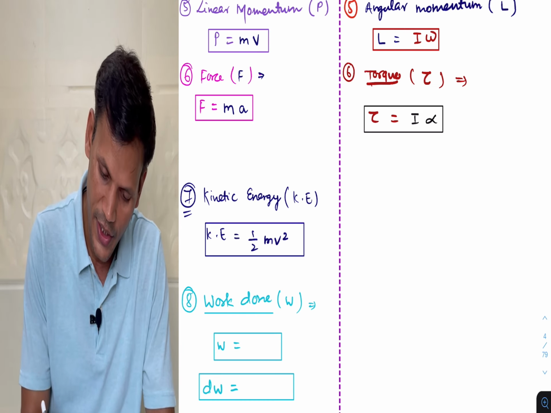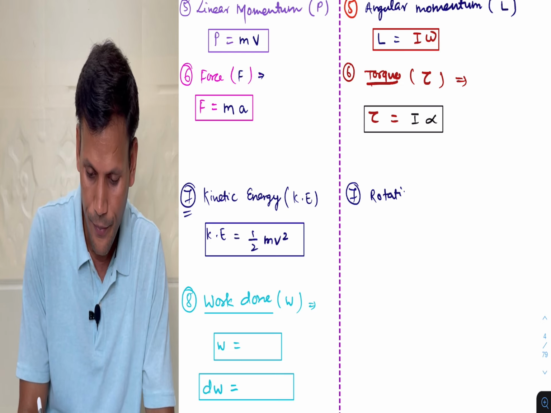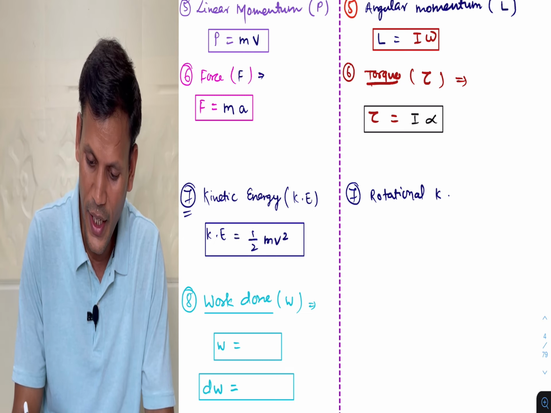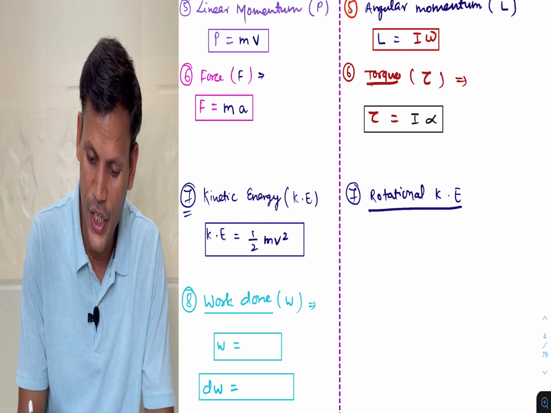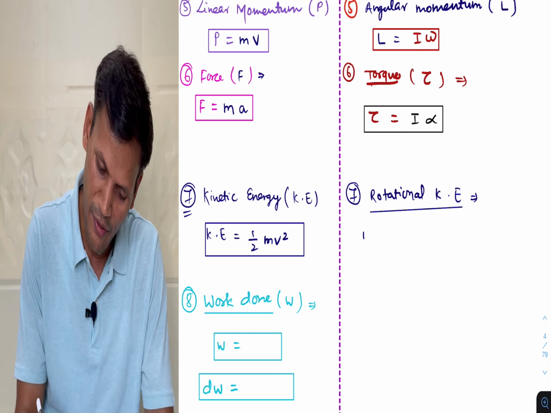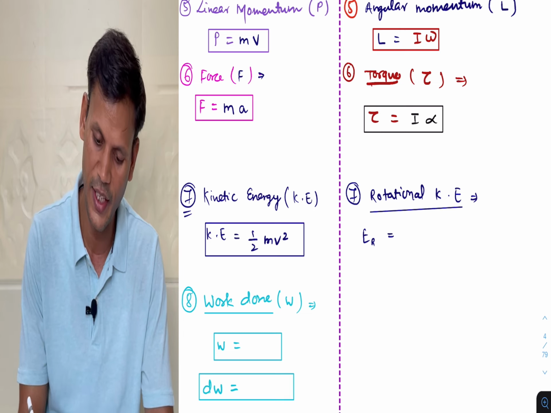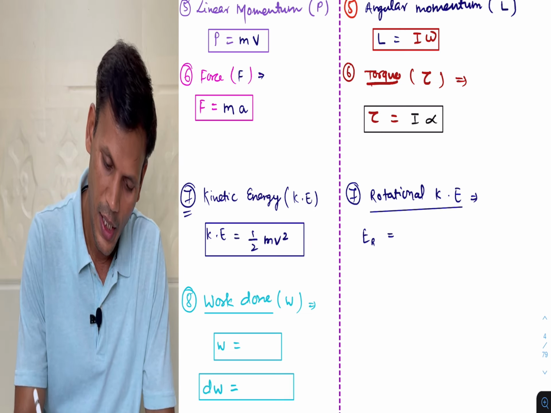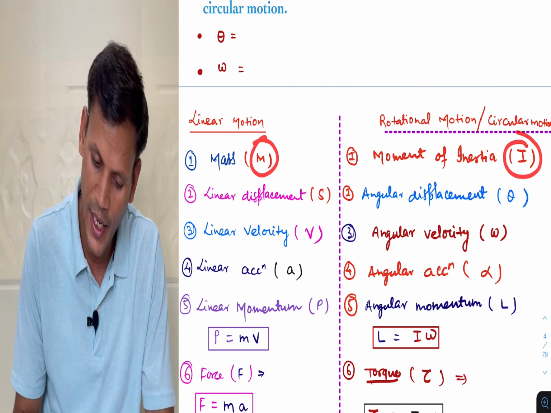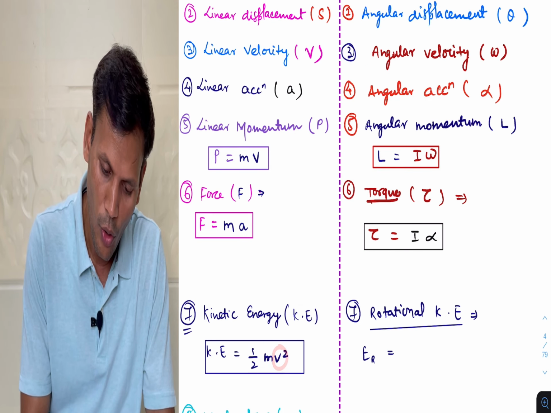So we can write next as rotational kinetic energy, or we can say kinetic energy of a rotating body. So kinetic energy of a rotating body, again I will write E_R, R for rotational, E for kinetic energy. So instead of mass we will get I, and instead of v we will get omega.